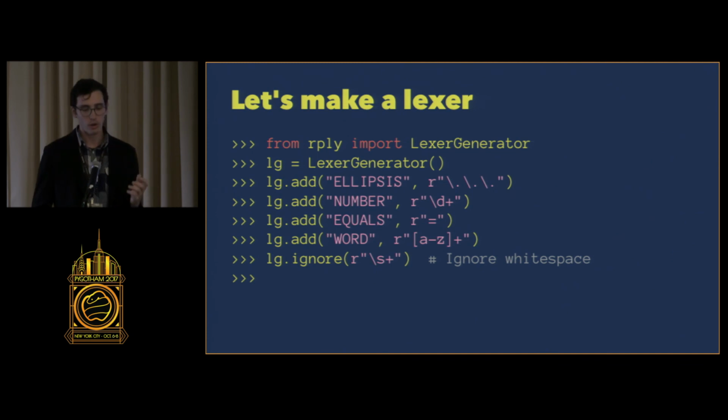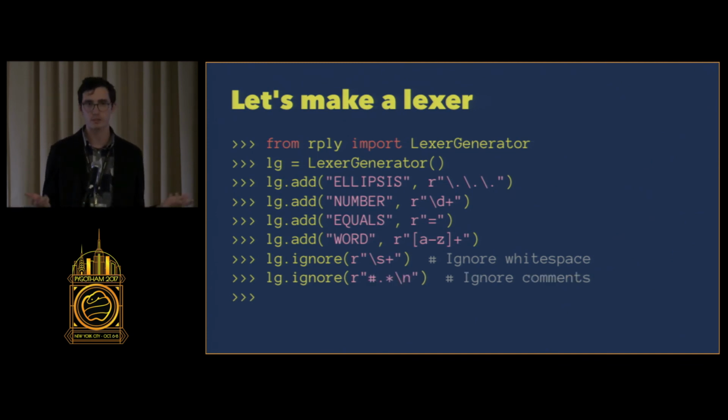We're gonna ignore white space because we're super cool, and we're gonna also ignore comments because we're good developers. So a comment is gonna be anything between, just like in Python, a pound and the new line character.